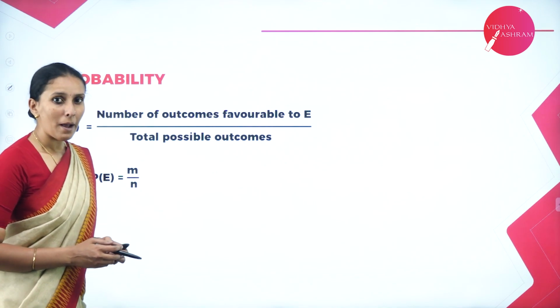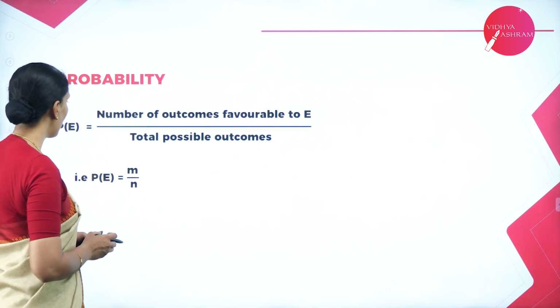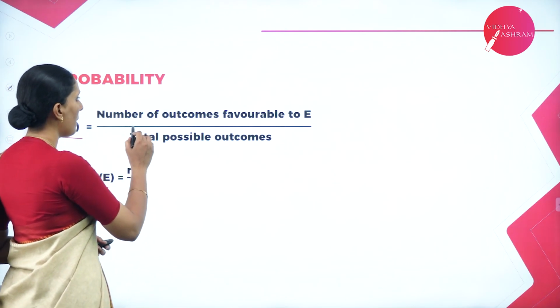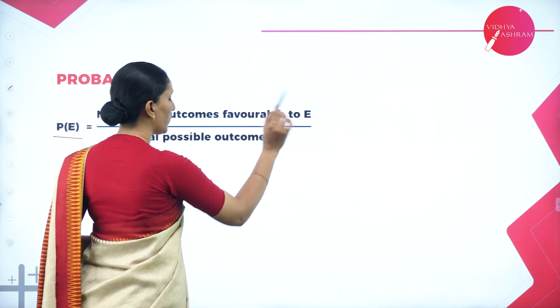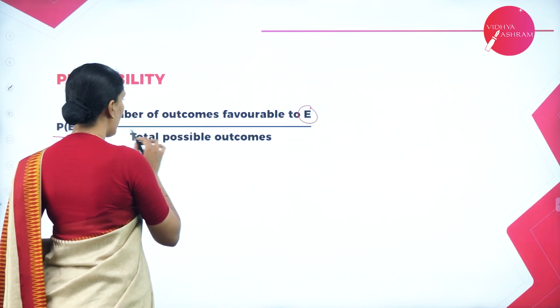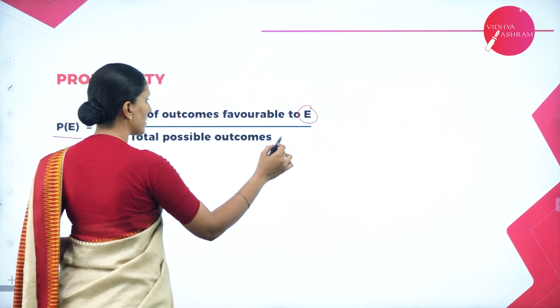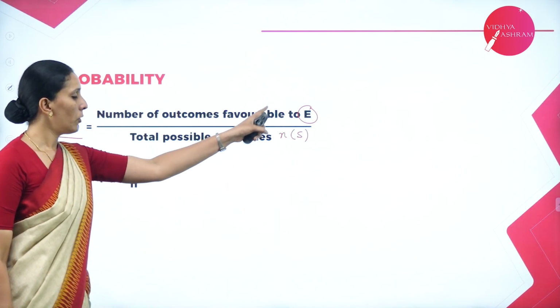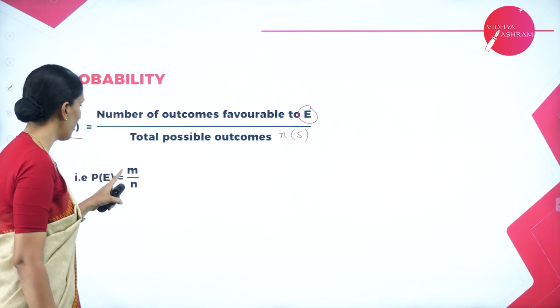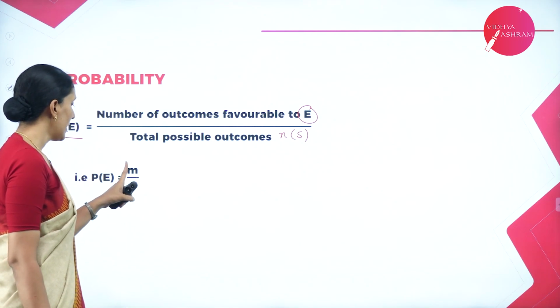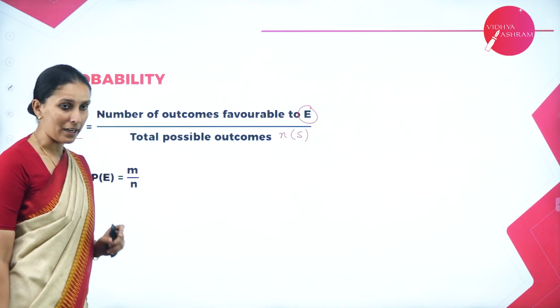Now, the probability numerically can be calculated as probability of an event E, which is equal to the number of outcomes favorable to E. That means the number of outcomes in an event E divided by the total possible outcomes, that is the number of elements in S. The number of elements in E is denoted by small m, the number of elements in S is denoted by small n, and hence it is always m by n.